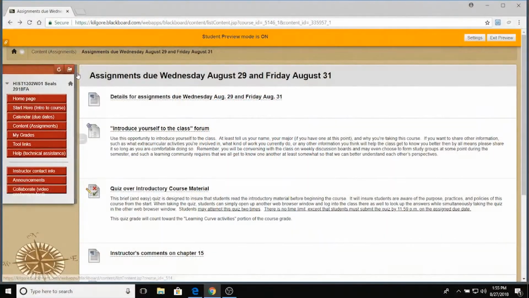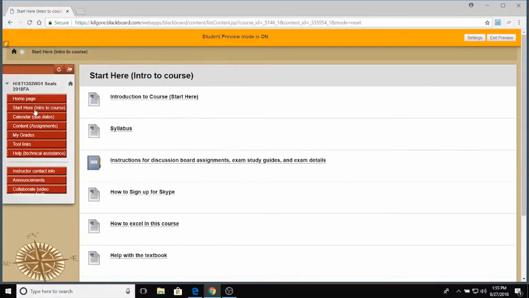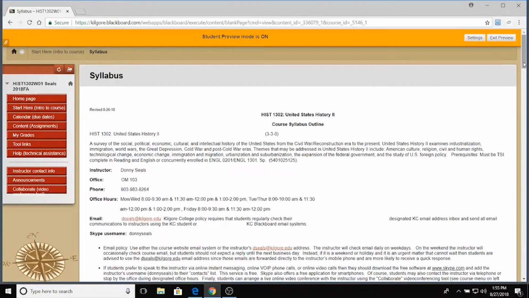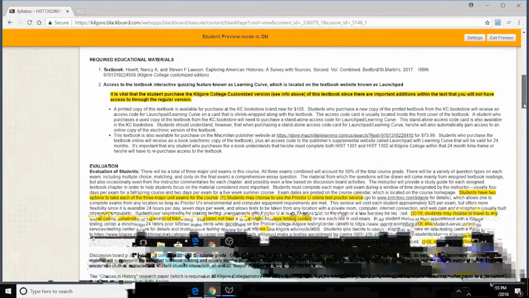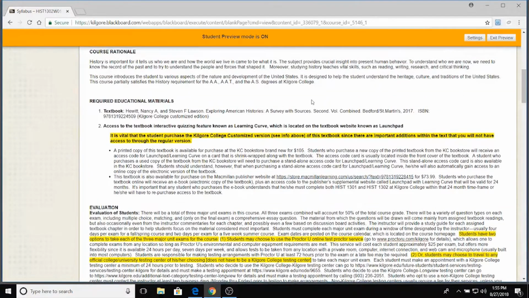But let me go now to the course website. I want to show you exactly where you can find the two different ways that you can purchase this textbook. To find the textbook, you go here to the Start Here tab and select Syllabus, and just scroll down to Required Educational Materials. You see it right here. So you need the textbook Exploring American Histories.